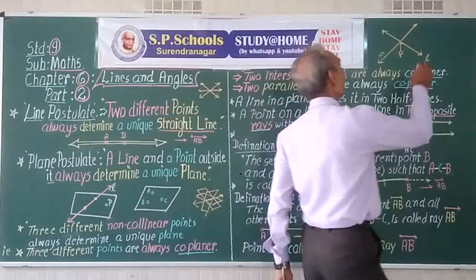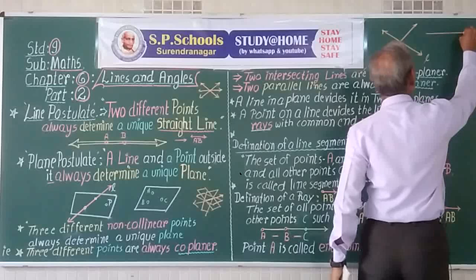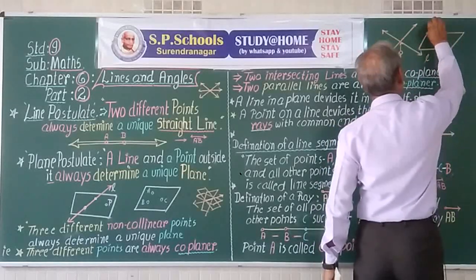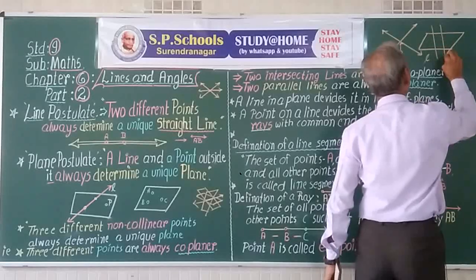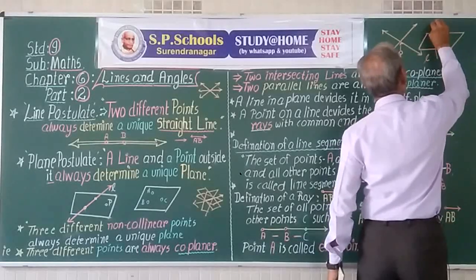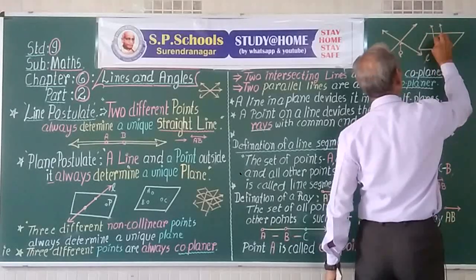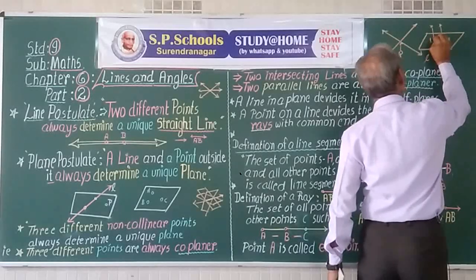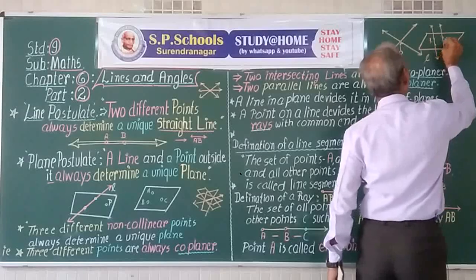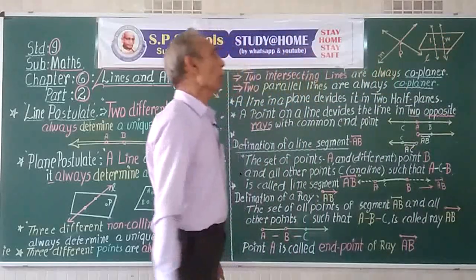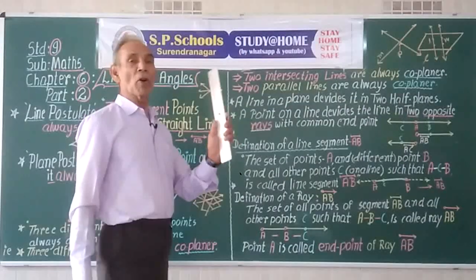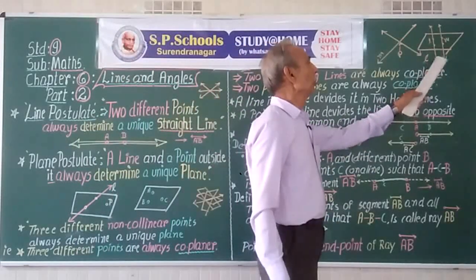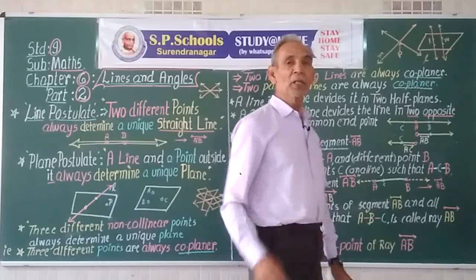Similarly, 2 parallel lines L and M are always coplanar. A plane can always pass through parallel lines.